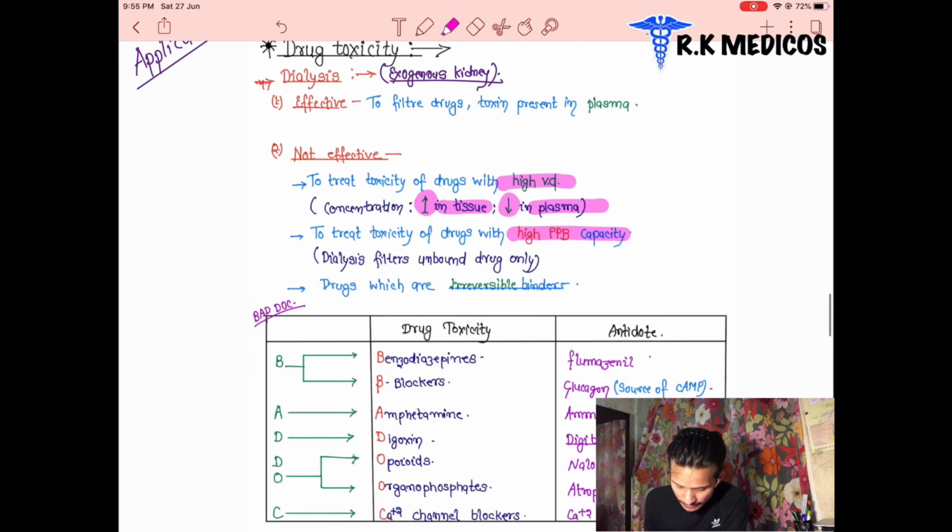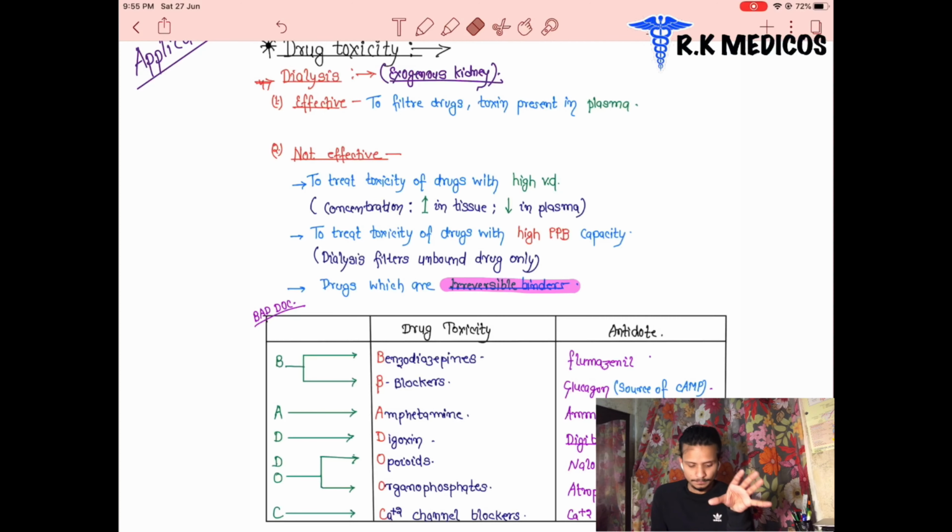Next point we discuss: drugs that bind in an irreversible manner. Some drugs bind to their receptor irreversibly. These drugs go to the receptors and stick to them. They don't come off again, and they are not removed from the receptor. They bind to it and accumulate in our tissues.